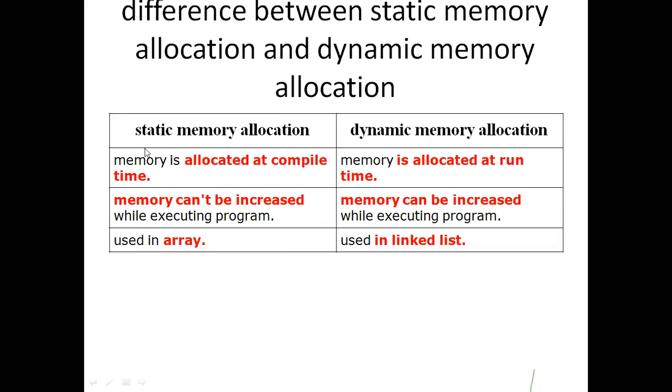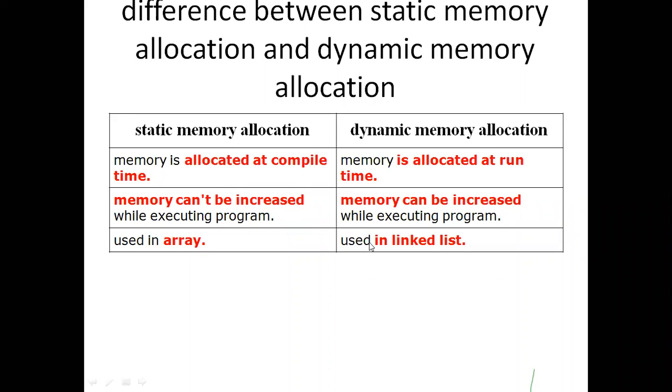Static means allocated at compile time. The other difference to remember is that here the memory size is fixed, while there it can be increased or changed at execution time. For normal variables like int a or an integer array, the memory is allocated at compile time.